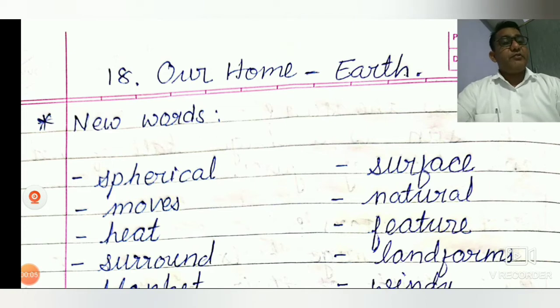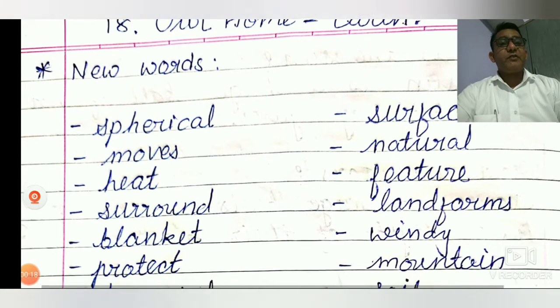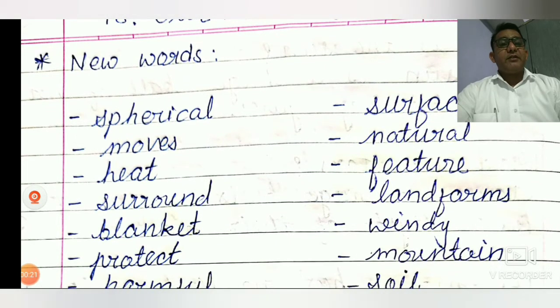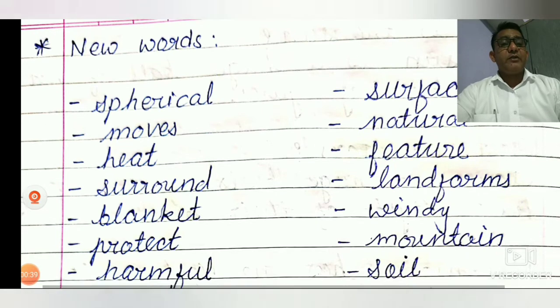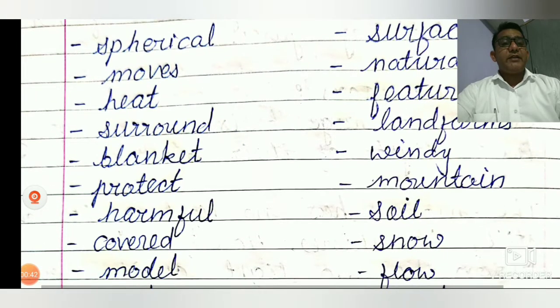Today we will revise chapter number 18, Our Home Earth. First, I speak some new words, then you speak up after me. Spherical, spherical. Moves, moves. Heat, heat. Surround, surround. Blanket, blanket.